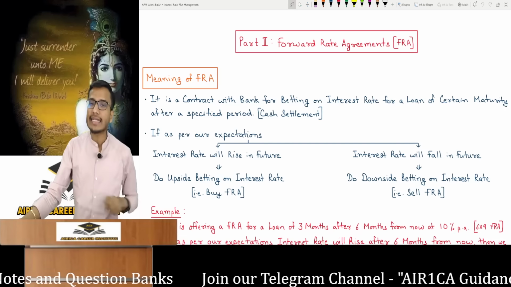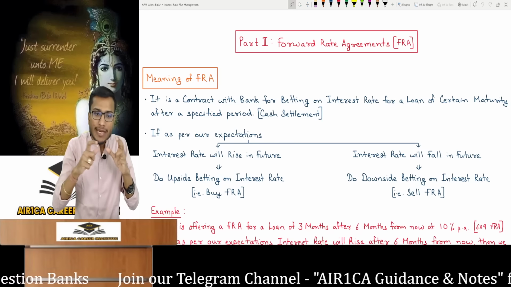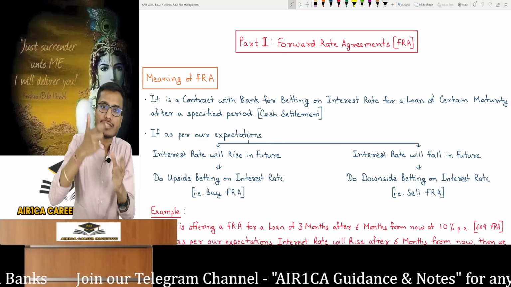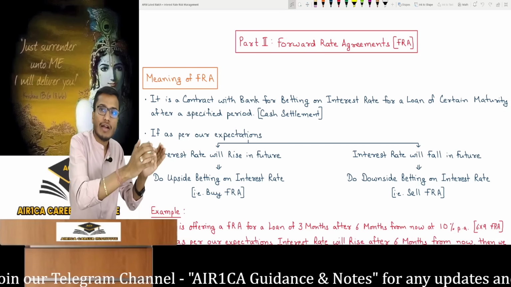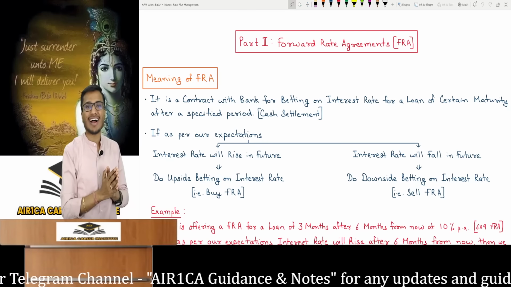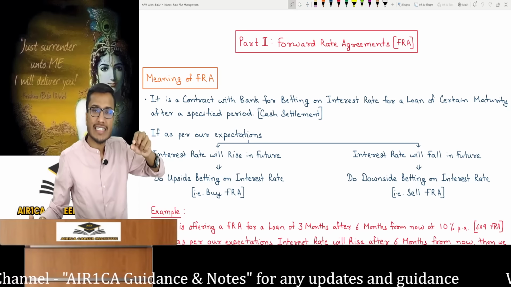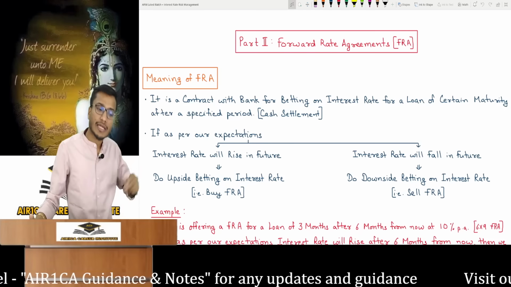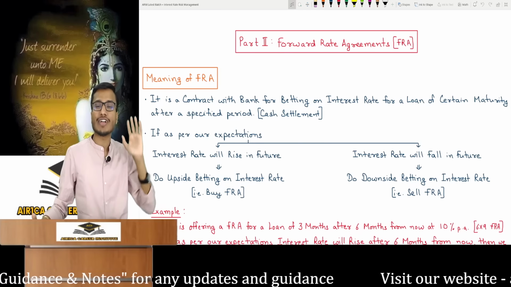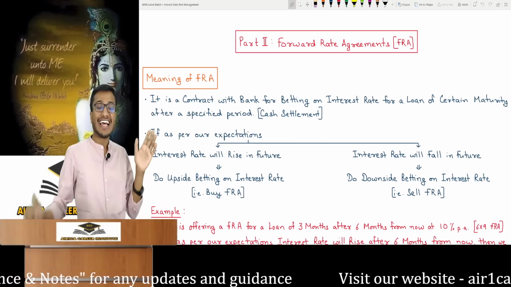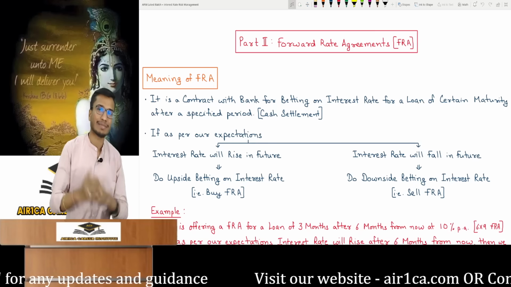But for interest rate derivatives, in this specific chapter, the forward contract is actually available in practical life in a legal regulatory manner. The government has made it available in the market for all of you. Forward contracts are over the counter. So the over the counter forward contract for an interest rate derivative can be done with a bank. You can go to any bank and tell them you want to do a forward contract for an interest rate derivative, and then they will help you with it. It is available in a legal regulatory way. So we have to study it separately. That's what we will do here.